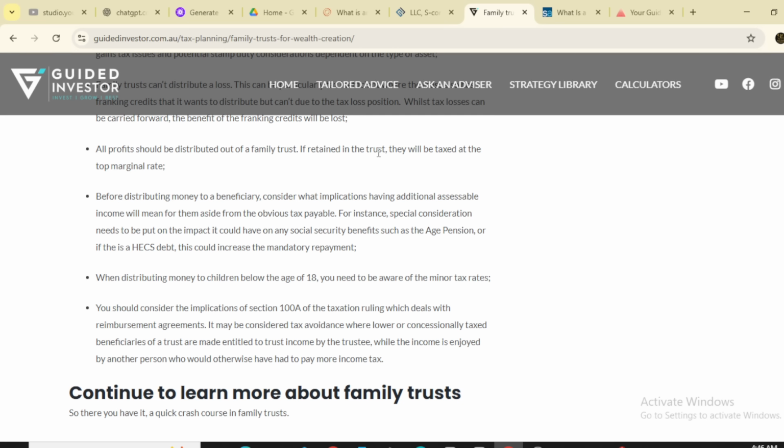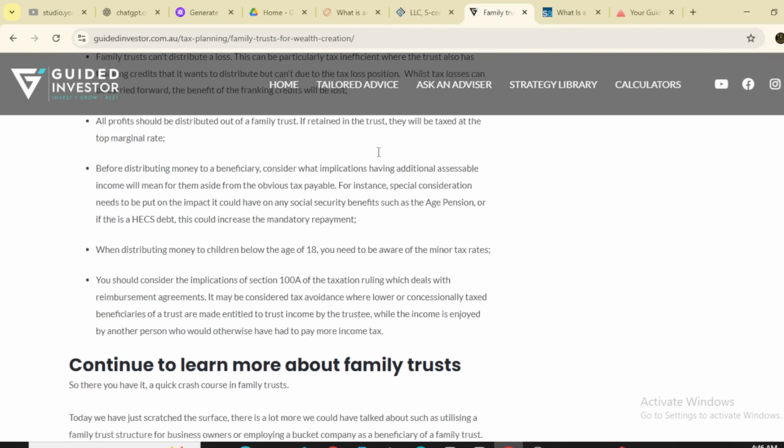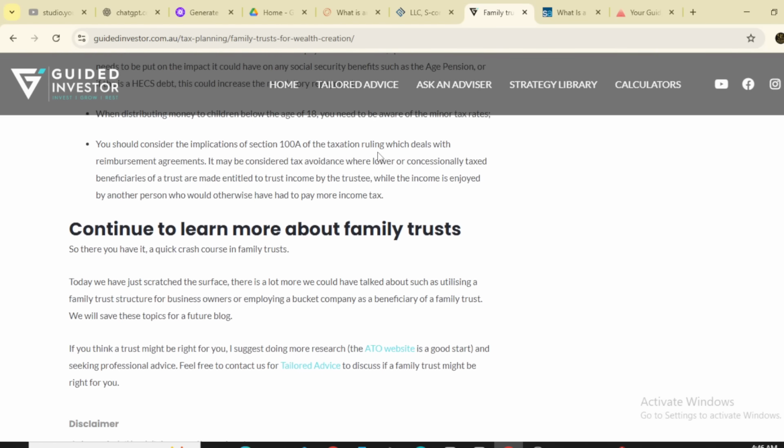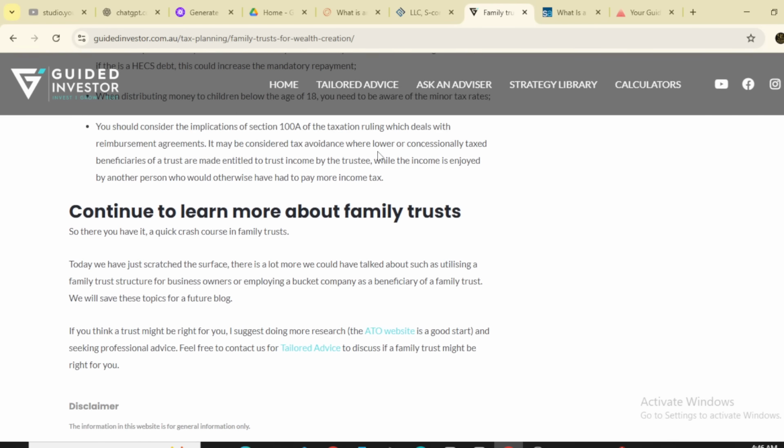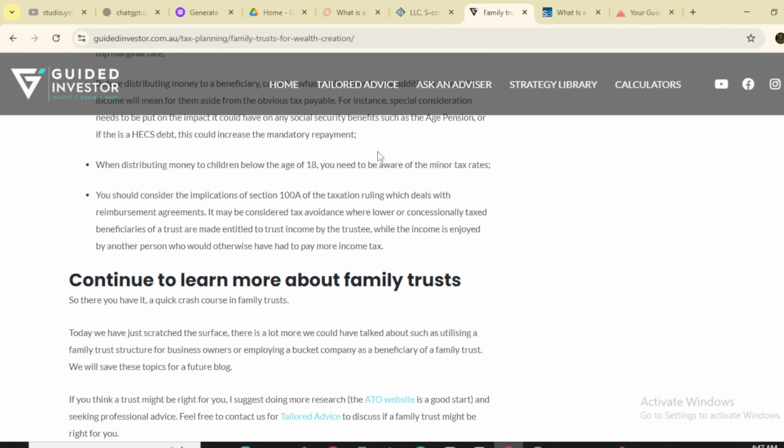It may be considered tax avoidance where the lower or occasionally taxed beneficiaries of a trust are made entitled to trust income by a trustee, while the income is enjoyed by another person who would otherwise have had to pay more income tax. Continue to learn more about the family trust.